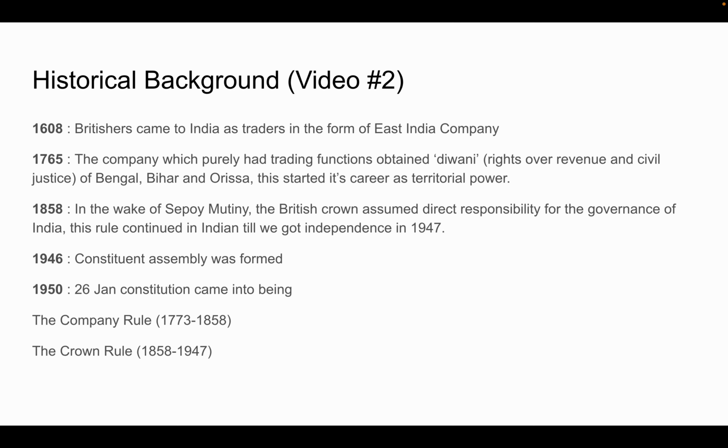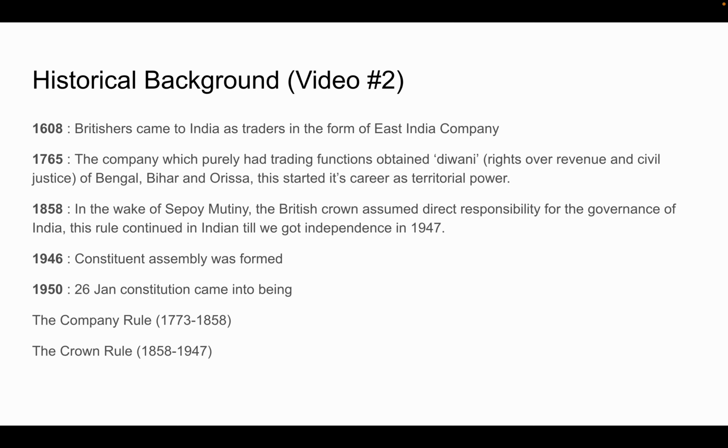In 1858, in the wake of Sepoy Mutiny, which happened in 1857, the British Crown assumed direct responsibility of the governance. Then in 1946, a constituent assembly was formed before the Britishers were leaving India, and on 26 January 1950, we Indians gave ourselves the Constitution of India.